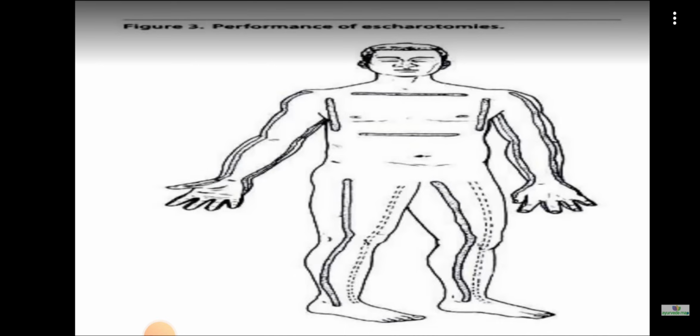And thereby we can prevent the compression of the vessels. During escharotomy there will also be a large quantity of blood loss, since we are doing such a deep and lengthy incision. So we have to make sure the blood loss is maintained by blood transfusion.